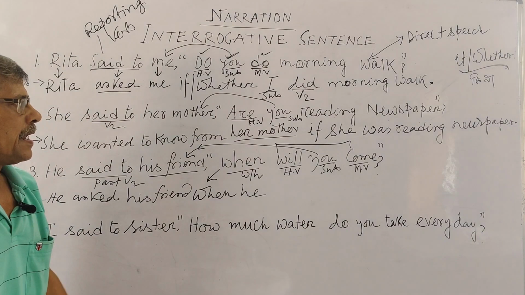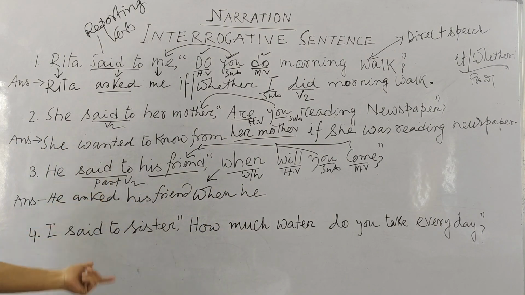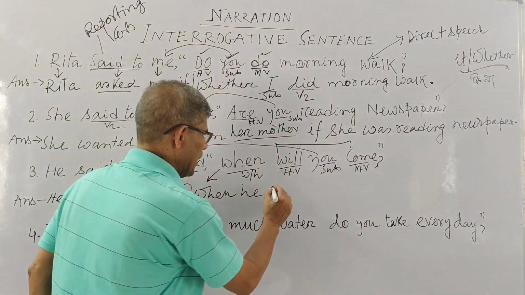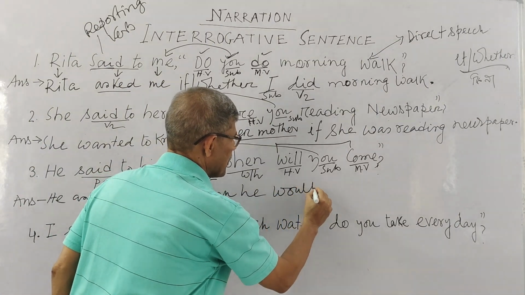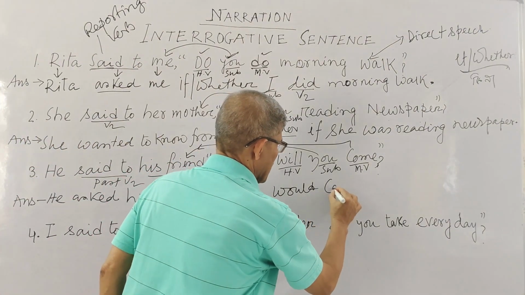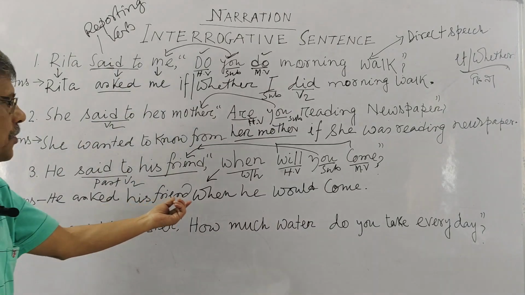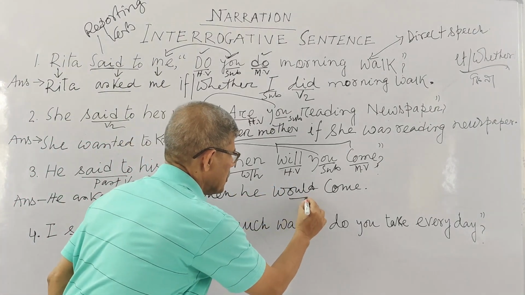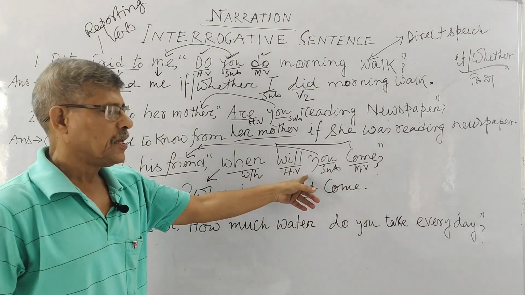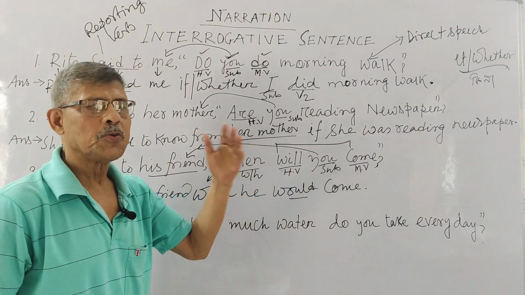Now you know very well, when your reporting verb is past, then your verb is past, then the past form of will, would. Clear? When he would come. Clear? Full stop. He asked his friend when he would come. How did you get would? As you know, your reporting verb is past. So this verb, whatever verb structure as per tense you get, you have to change it.